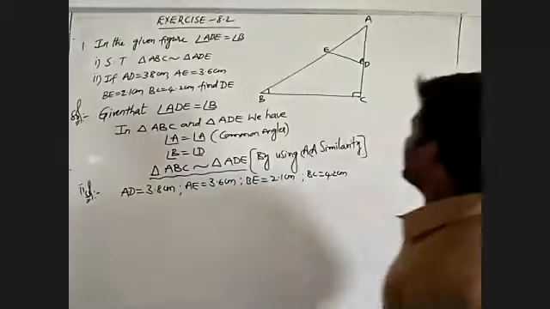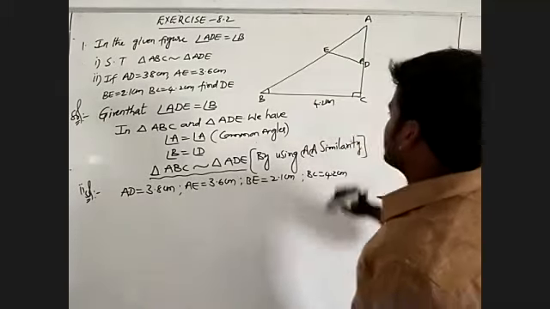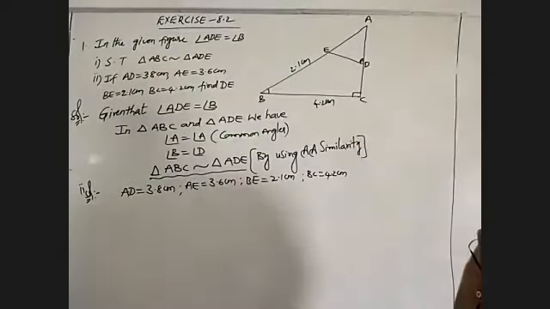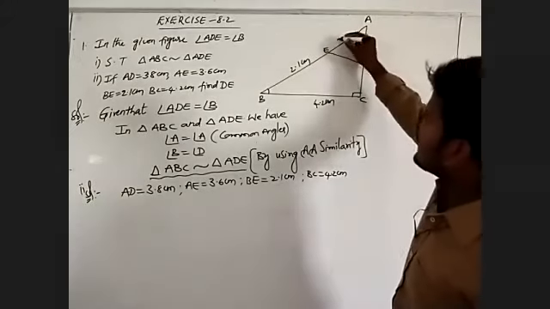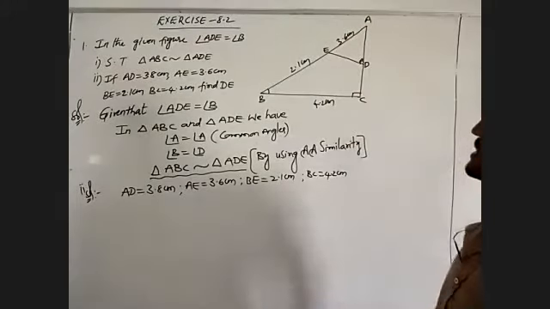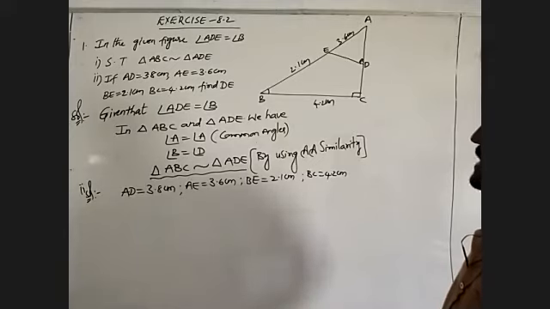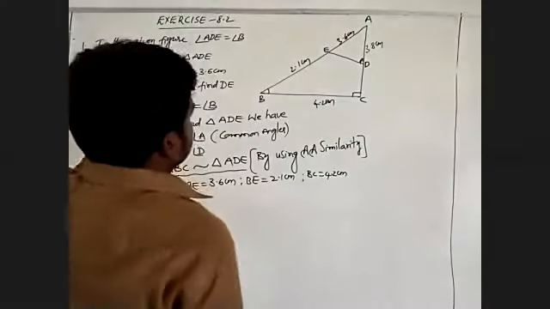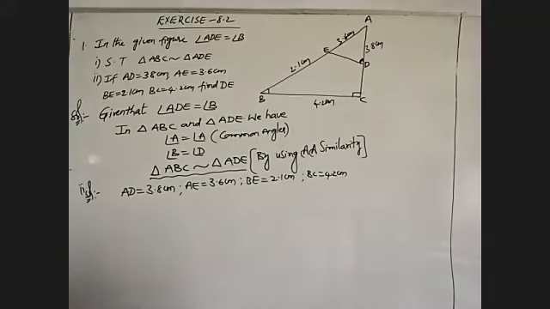Plotted in the figure, BC is 4.2 centimeters, BE is 2.1 centimeters, AE is 3.6 centimeters, and the remaining one is AD, 3.8 centimeters. Find DE. DE is also plotted.